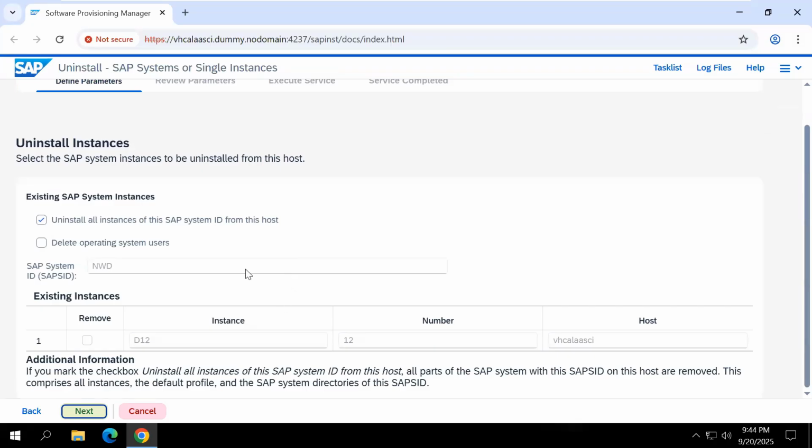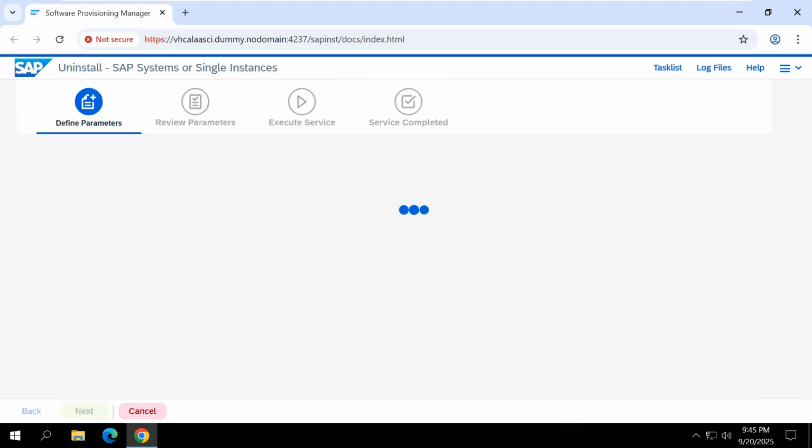In this host, whatever instances you installed, you can uninstall all instances. In this host, I have only one instance installed. Directly you can uninstall all instances in this host, or otherwise you can select like this also. Here in this host only one instance is installed, that is the primary additional application server instance they are showing here. I want to uninstall only this particular instance. Click next.